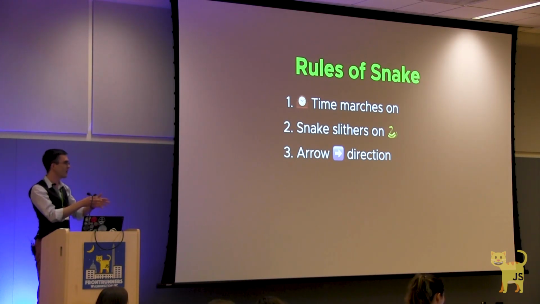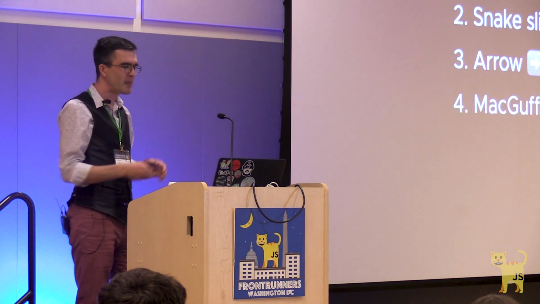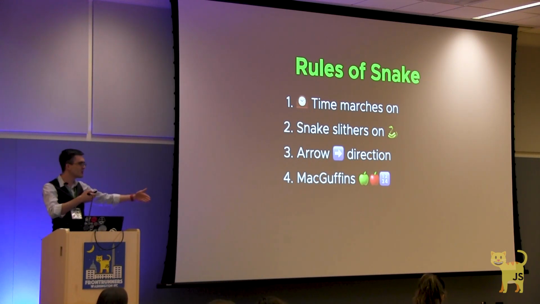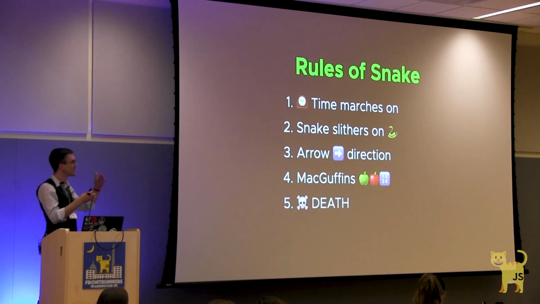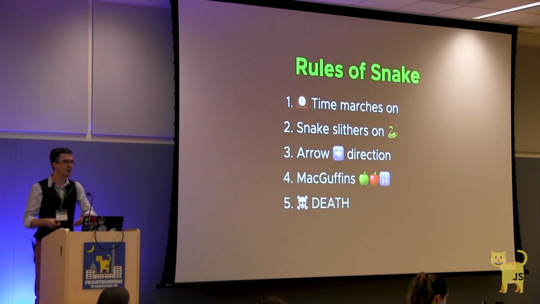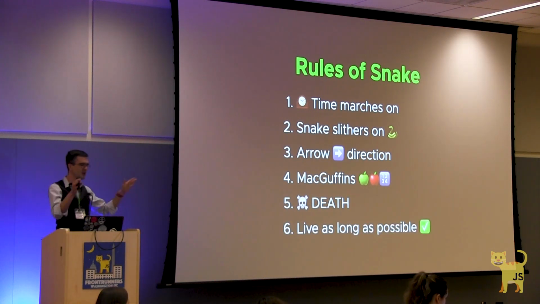Pressing the right arrow makes your snake move right, not turn right. If your snake collides with that version's MacGuffin, a fruit or a number or something like that, it grows in length by 1. If your snake collides with anything else, a piece of itself, the wall, it dies. And your goal is to live as long as possible under those conditions.